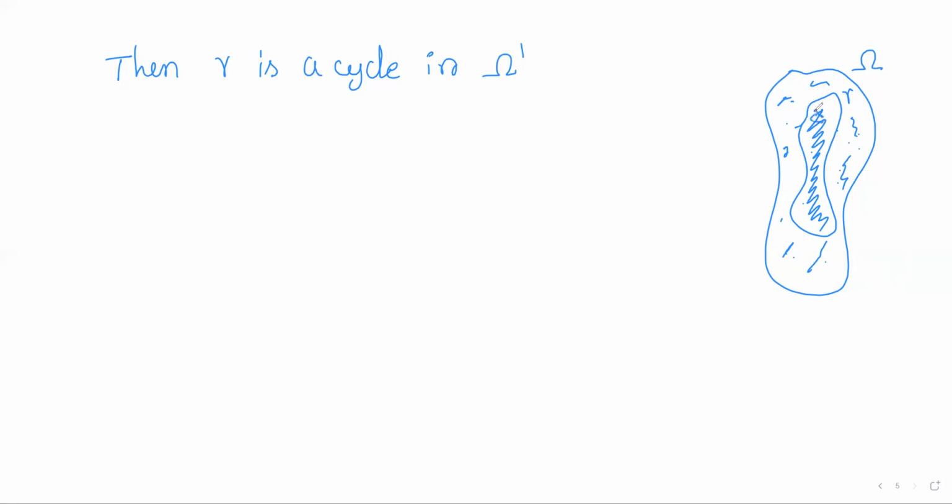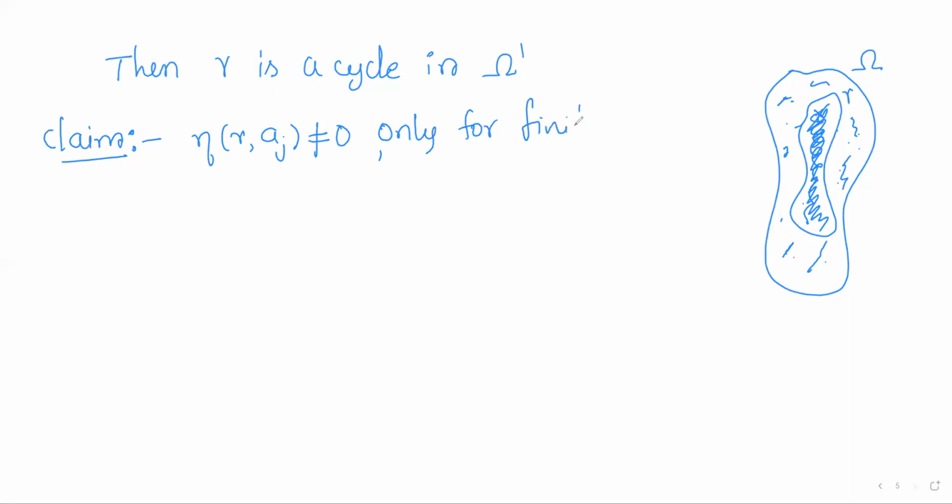So we shall concentrate only on those isolated singularities which are inside gamma, and we shall claim that the index of the isolated singularity aj with respect to gamma could be non-zero only for finitely many values of j.